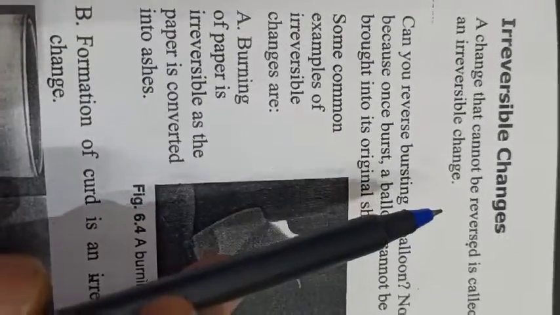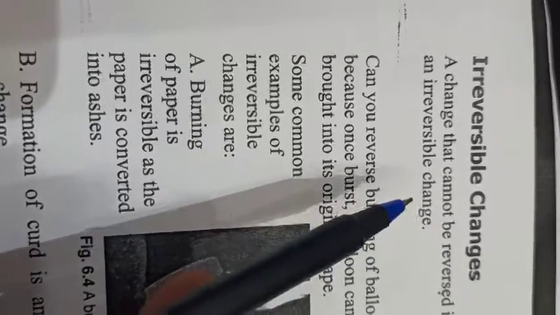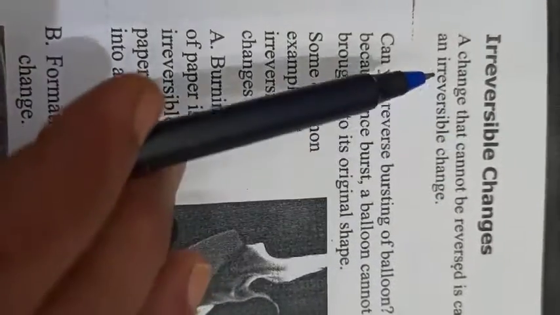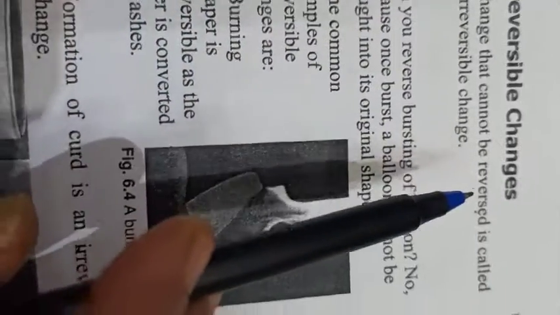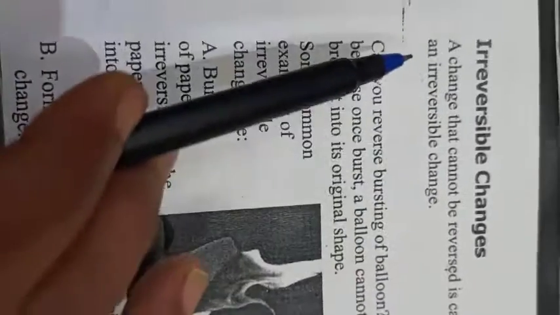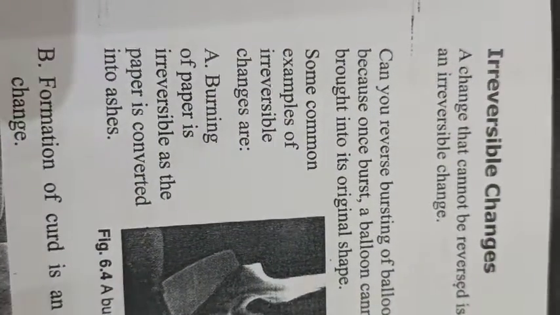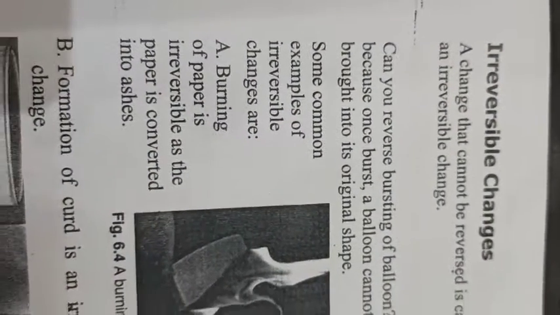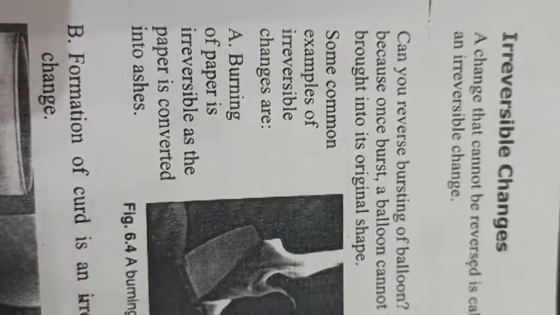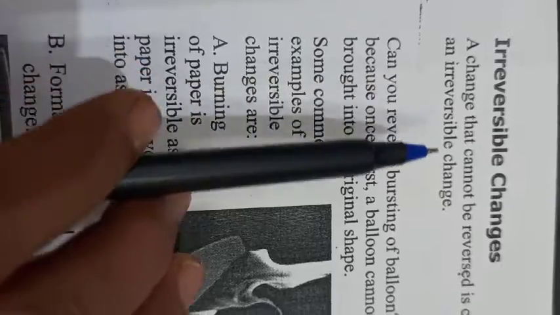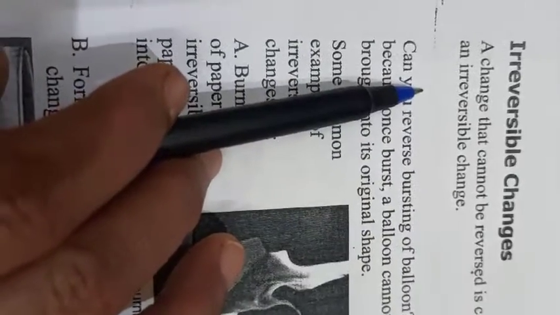irreversible change. You know that just opposite to reversible, irreversible changes are there. A change that cannot be reversed is called an irreversible change. Means which cannot be converted to its original state, that is called an irreversible change.